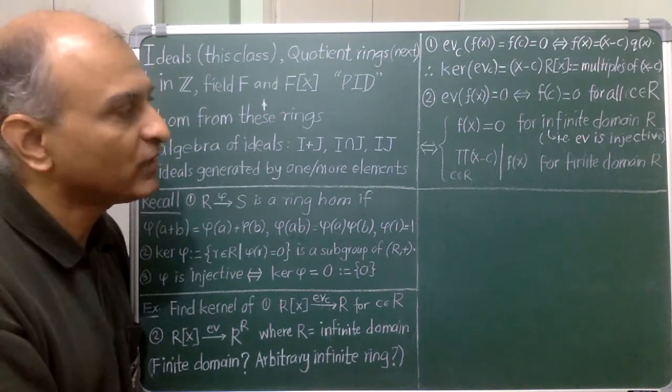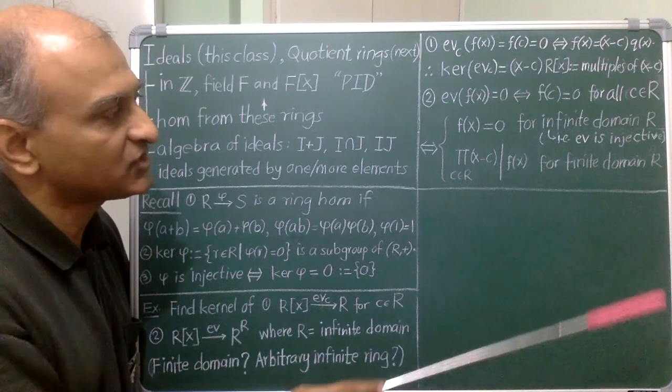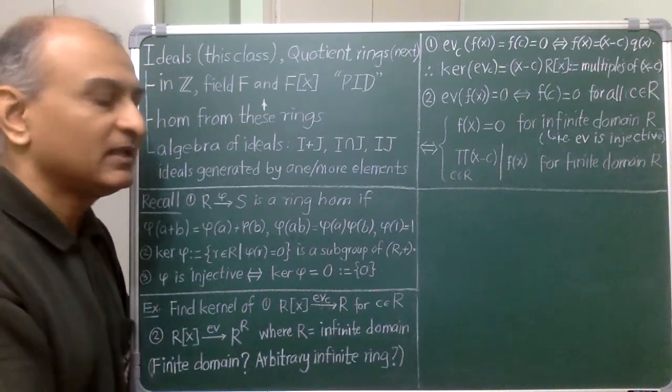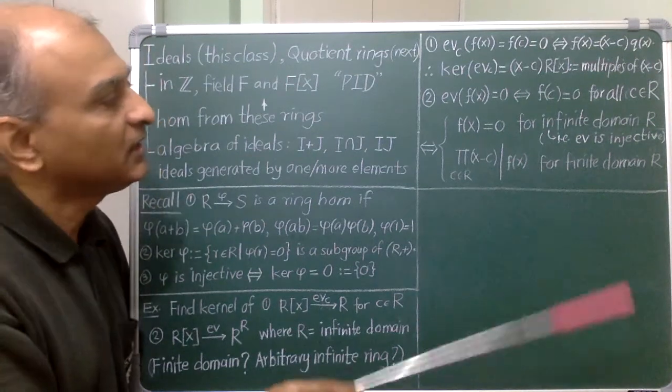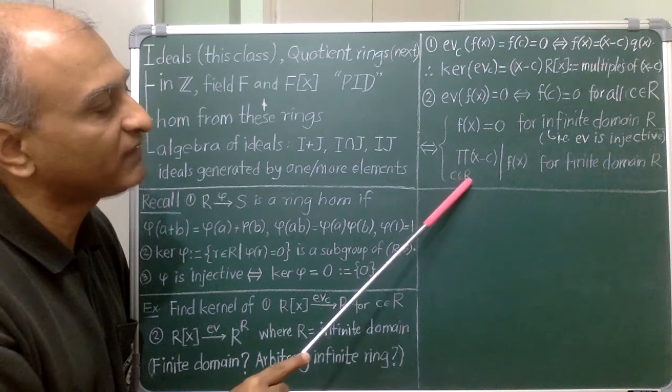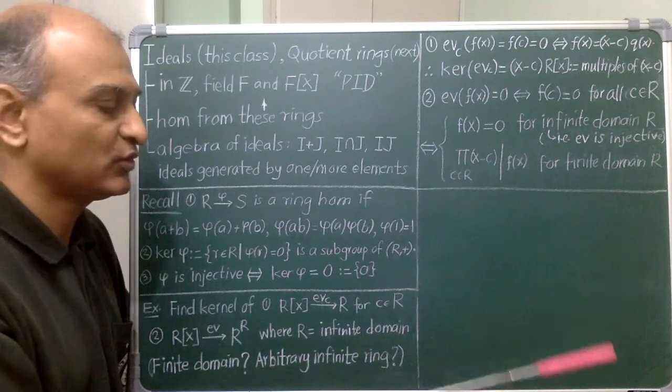Okay, moving on, let us now consider the case where R is a finite integral domain R. In this case, I can consider the product of all x minus c's, where c is ranging over the finitely many values in this integral domain.